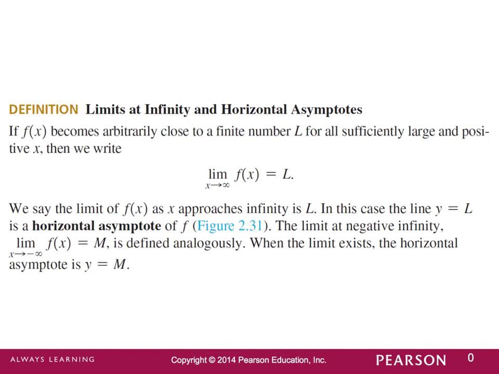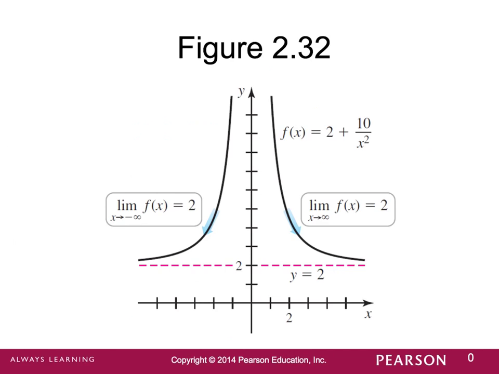and say the same thing about the limit existing and having a horizontal asymptote. In some cases, we can get this same limit as we approach from positive infinity and negative infinity, such as the function f of x is equal to 2 plus 10 over x squared. We see that as x approaches positive infinity, our function is settling at a value of 2. And we could even say it's coming to 2 from above, it's above 2. And as we approach negative infinity, our function is also approaching 2, and once again it's also approaching 2 from above.